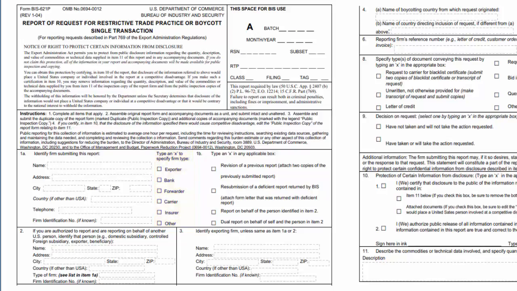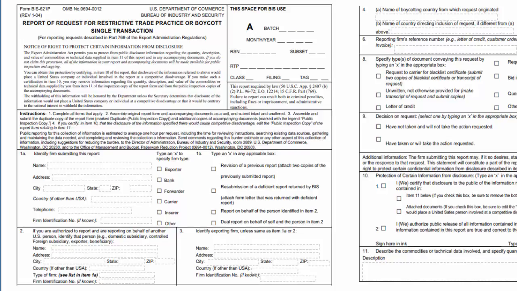And then on 1B, type an X in any applicable box. Is the reporting party submitting a revision of a previous report? Is it a resubmission of a deficient report returned by BIS? Or is it a report on behalf of the person identified in item 2? We'll get to that in a second. Or a dual report on behalf of self and the person in item 2. So in item 2, if you are authorized to report and are reporting on behalf of another U.S.